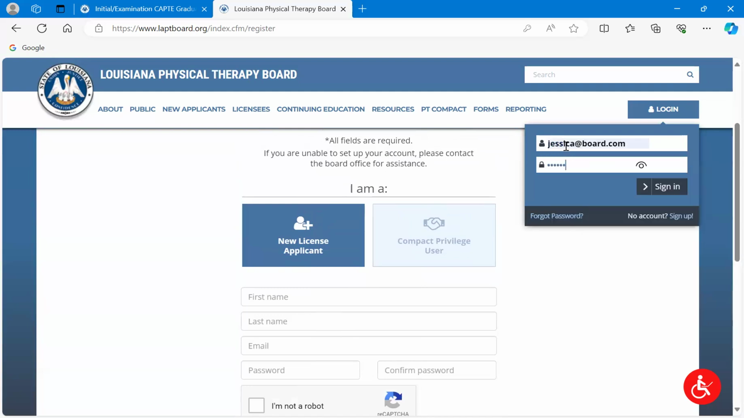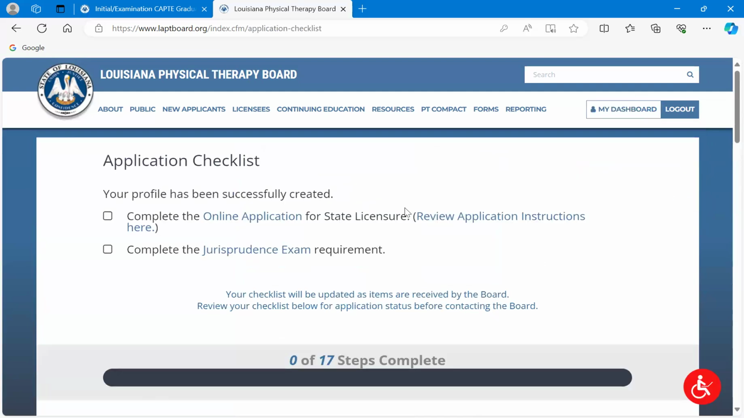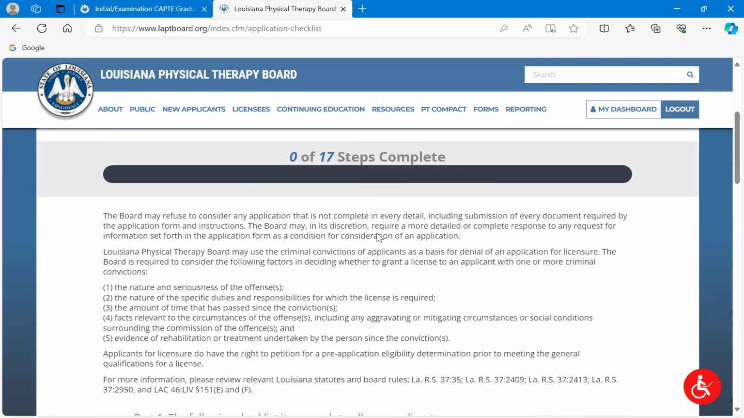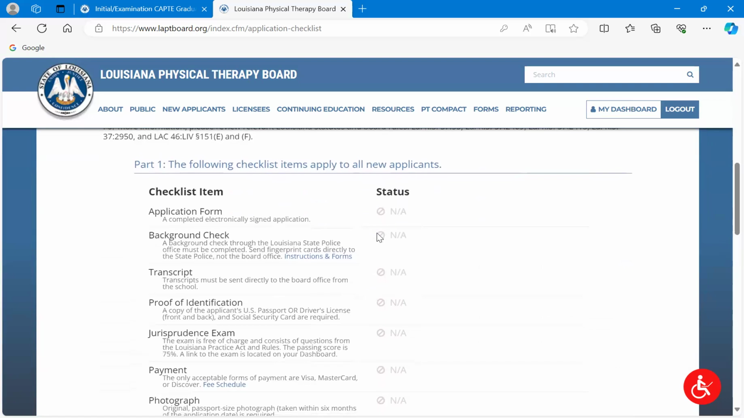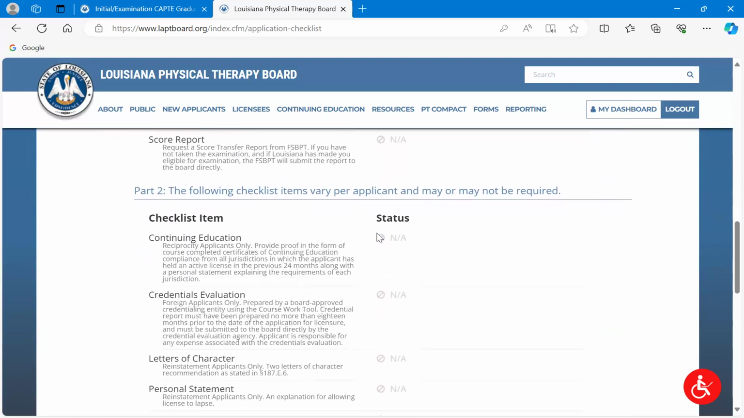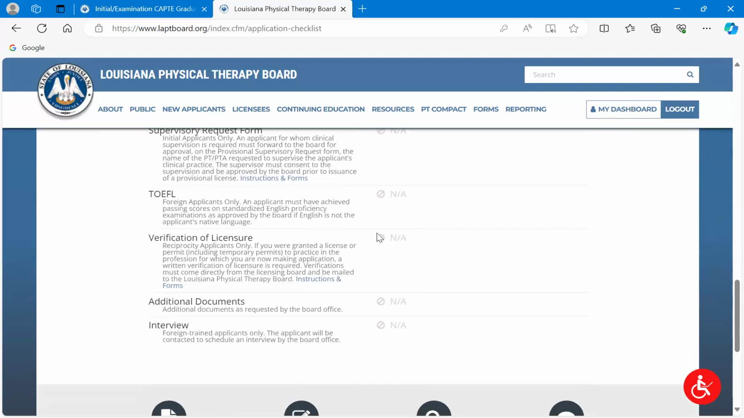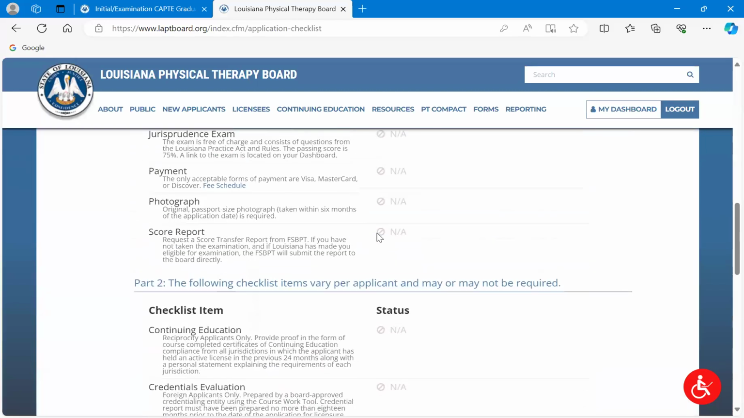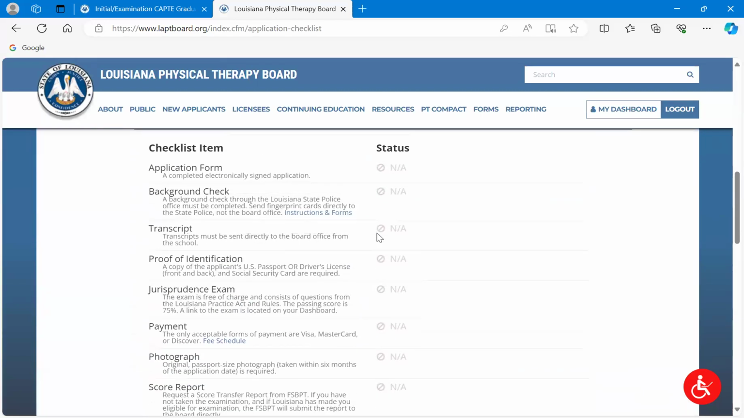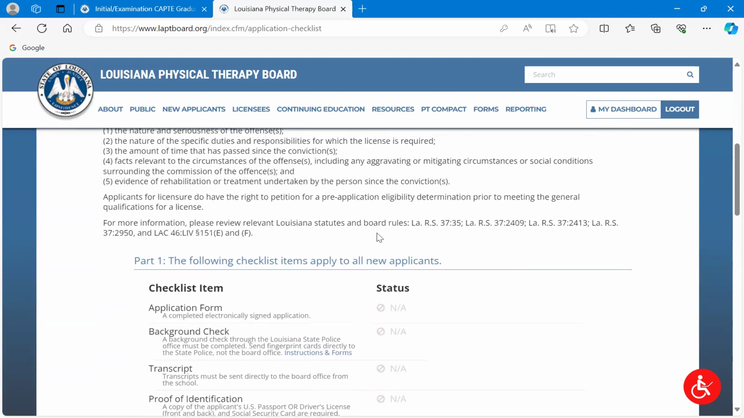So I'm going to go ahead and log into it through here. Okay, so now we've got the application checklist. This is your quote unquote dashboard, my dashboard. This is where you're going to go every time while you're in the application process to take a look at where you are. The checklist is going to be updated by our licensing analyst. She'll put notes in here of, I've received this, good to go, etc. So this is where you want to keep an eye on that.